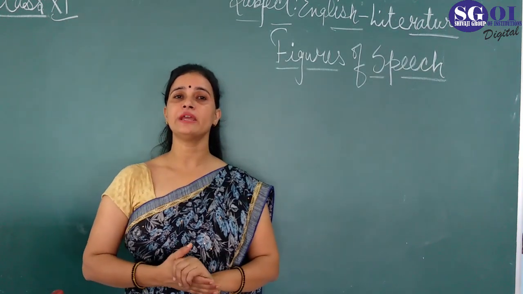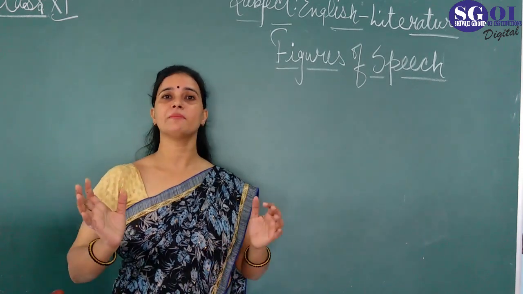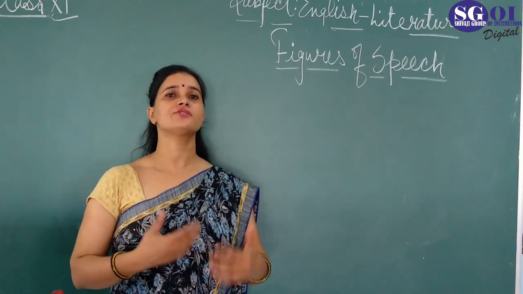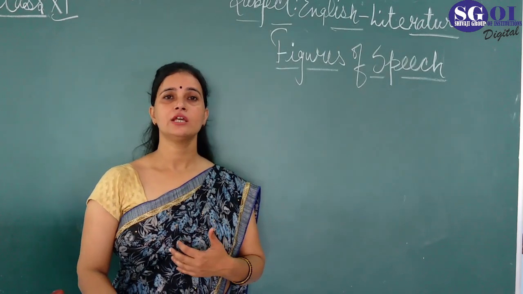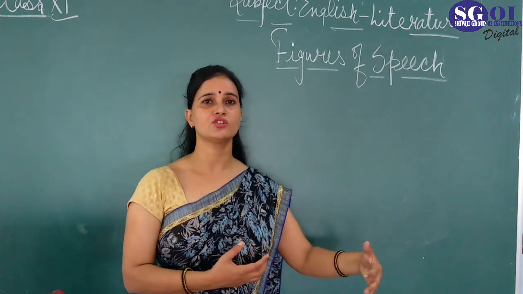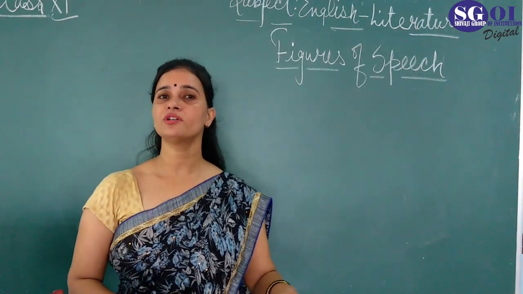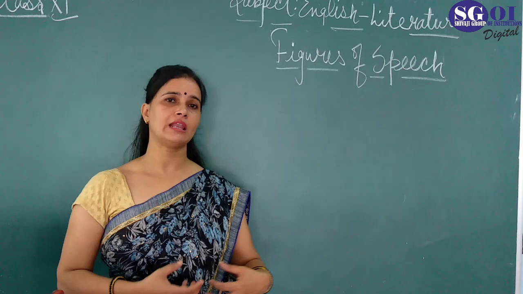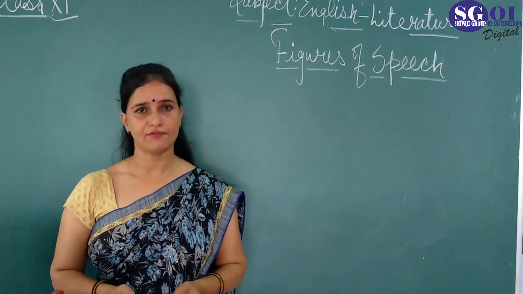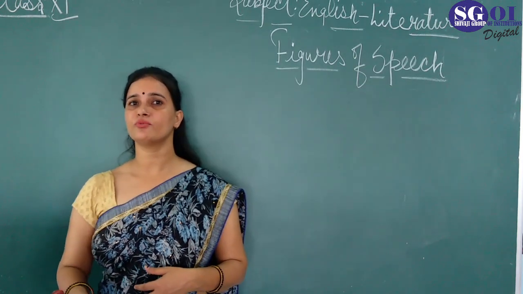So students, poetry is a spontaneous overflow. Suddenly ideas and imagination come to your mind, and you start writing that down. Fine. There are different types of poetry: subjective poetry and objective poetry, personal and impersonal. Subjective poetry is related to the life of the poet, and objective poetry is for everyone. This is the difference between subjective and objective poetry.